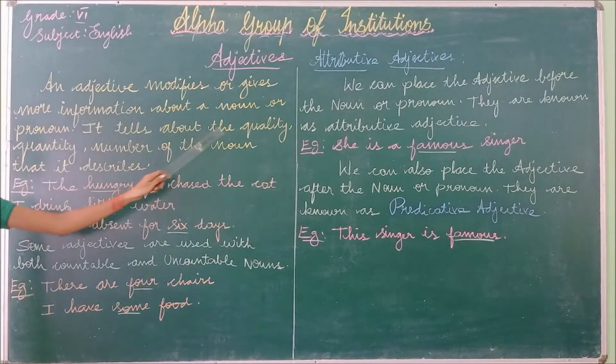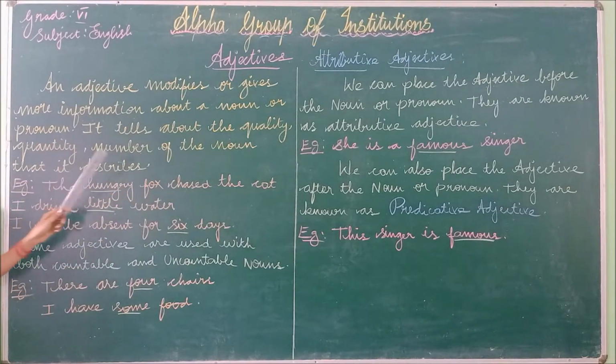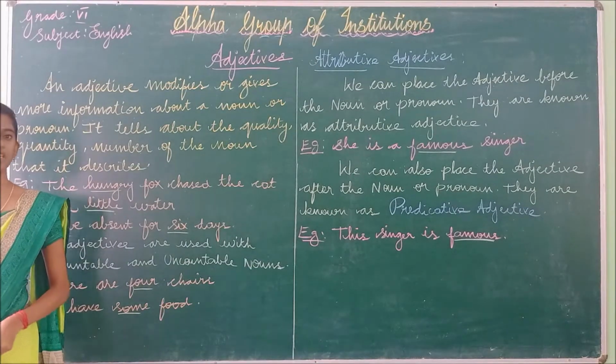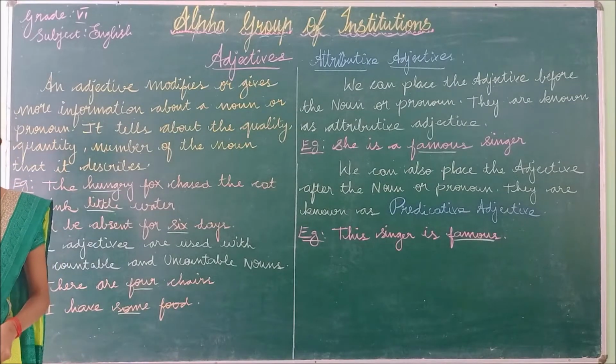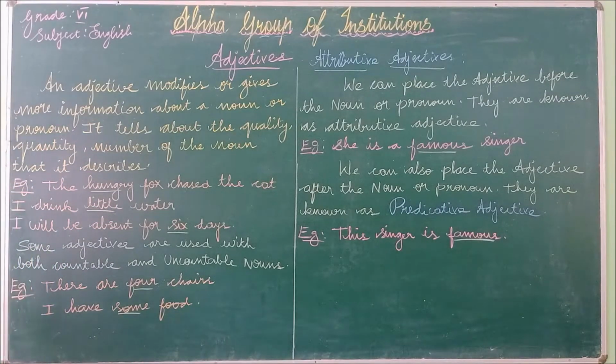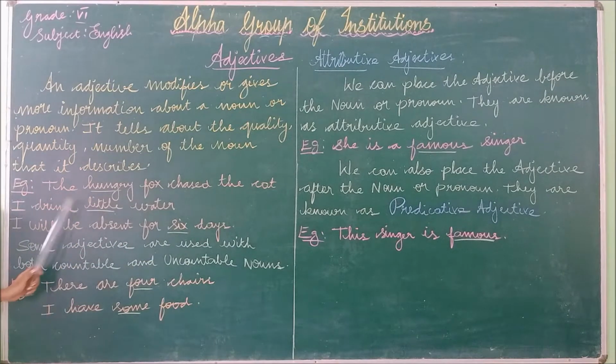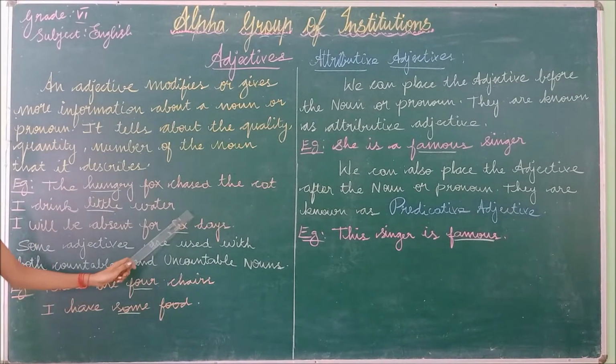It tells about the quality, quantity, number of the noun that it describes. So what does the adjective describe? It describes the quality, quantity and number of the noun or the pronoun. Okay, so I have written some examples for you. The hungry fox chased the cat. I drink little water. I will be absent for 6 days.